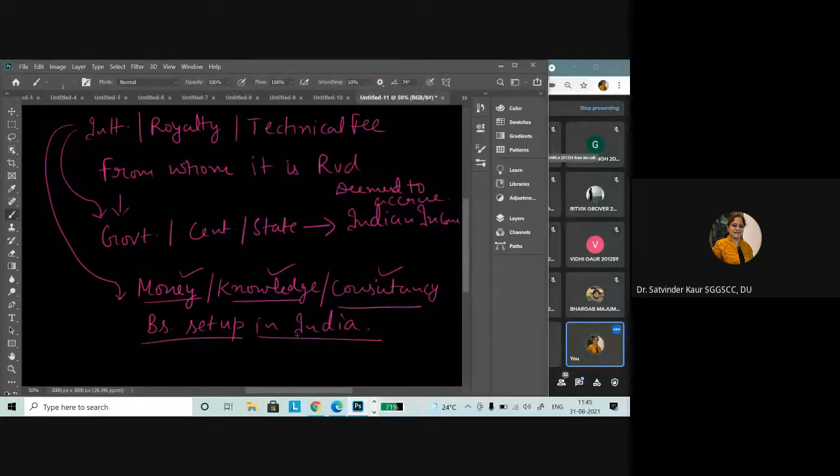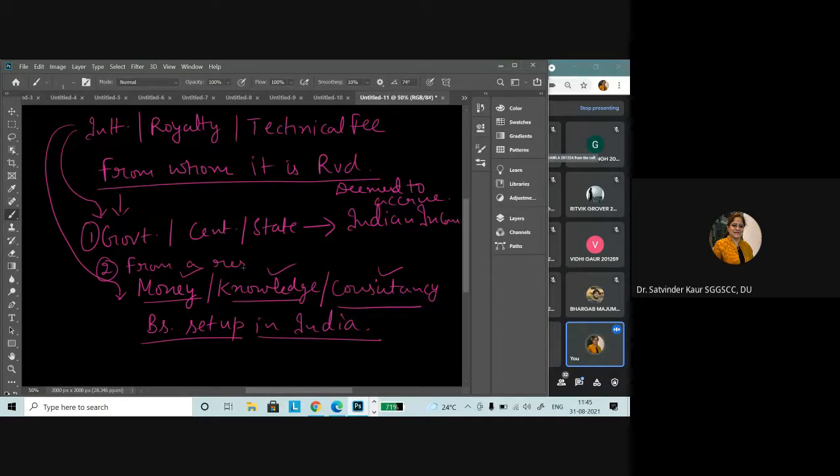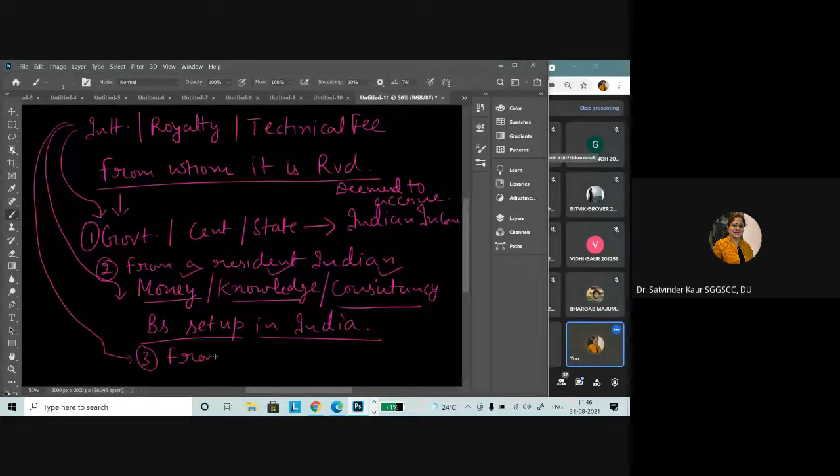And if it is received from a non-resident, in the second case, the first case was that from whom it is being received. First one was from the government, second one was from a resident Indian, and the third one is from a non-resident.